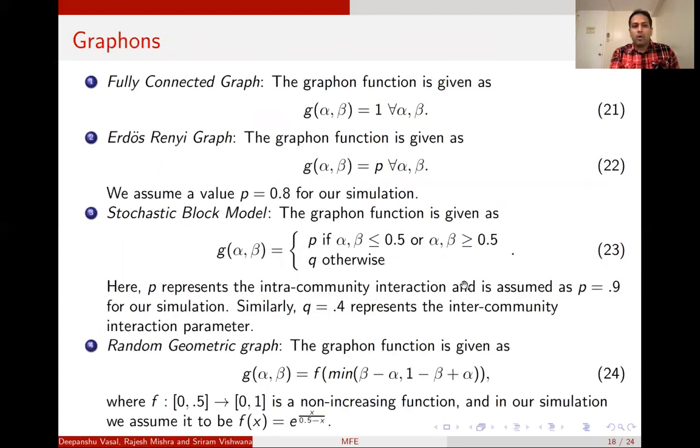So we consider 4 different graphons, which are fully connected graphon, Erdos-Renyi, stochastic block model, and random geometric graphs. I won't have time to go through these definitions, but we can imagine what these are.